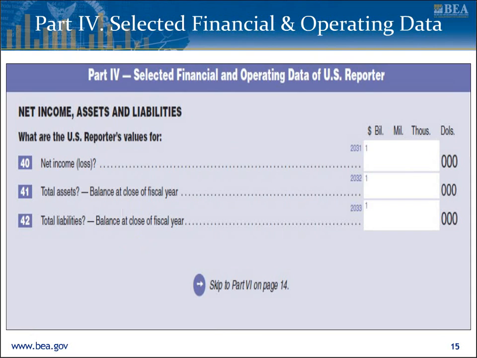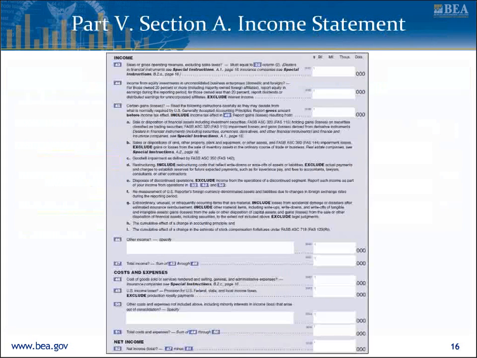Part 4 covers selected financial and operating data of the U.S. reporter, including net income or loss, total assets, and total liabilities. This section should only be completed by the smaller U.S. reporters that answered no to item 36, because their assets, sales, and net income were all $300 million or less. For U.S. reporters that indicated in item 36 that their assets, sales, or net income were greater than $300 million, report full financial and operating data in Part 5.